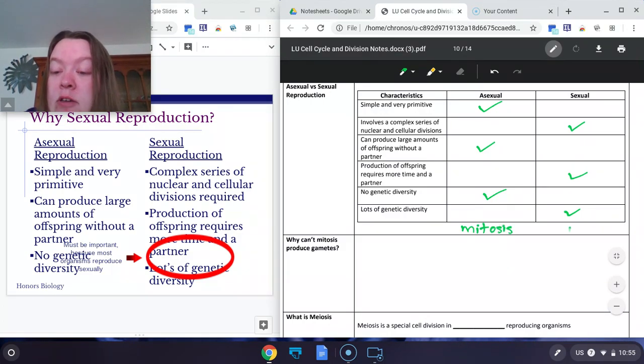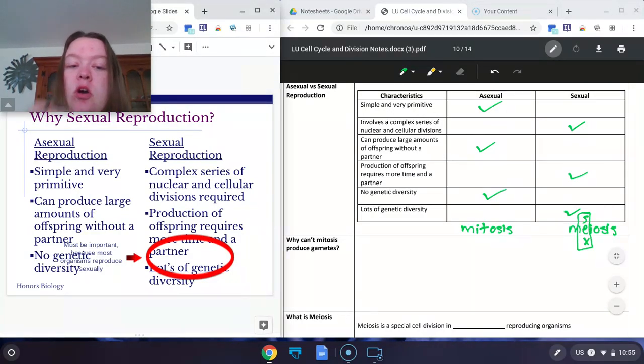And sexual is going to be what we talk about today, which is meiosis. And the way that you can remember that is the E in meiosis can easily be changed to sexual reproduction. So the E in there stands for sexual reproduction.